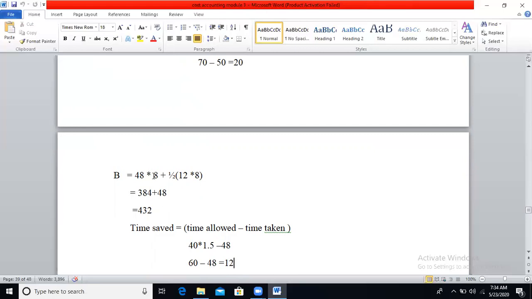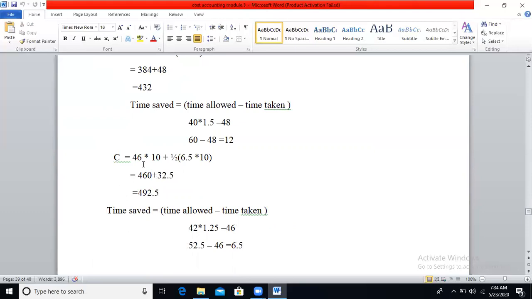So 48 into 8 plus half of time saved, 12, into rate per hour 8. 48 into 8 is 384. 12 into 8, if you halve this, you will get 48. So 384 plus 48 is 432.